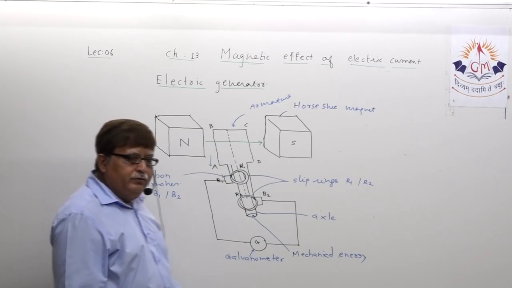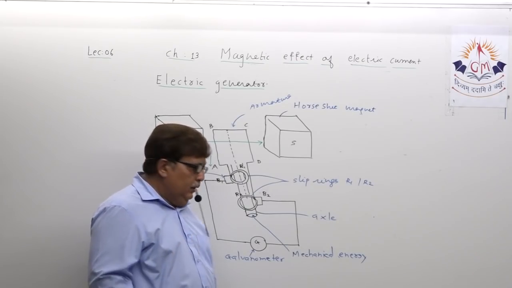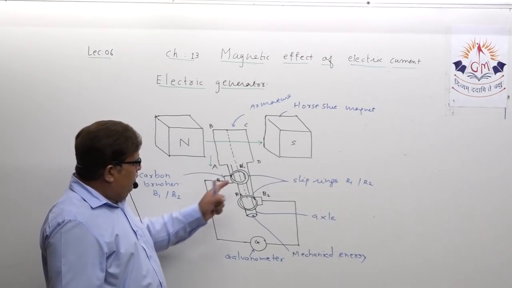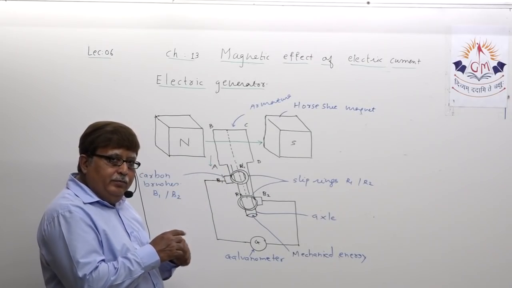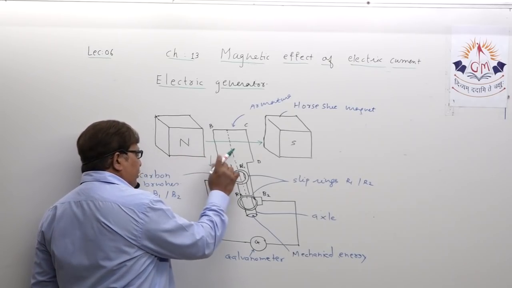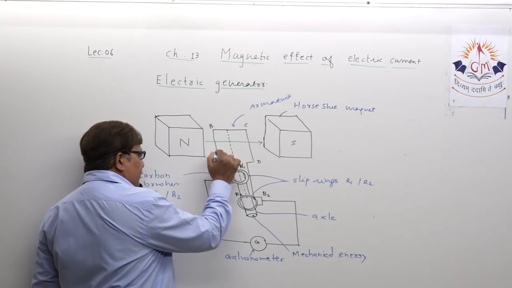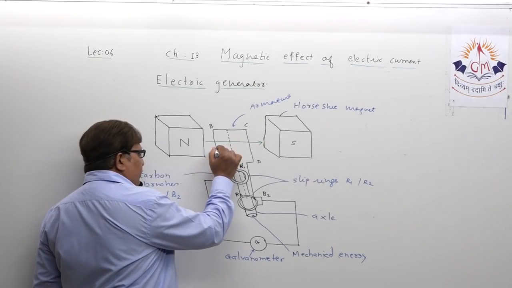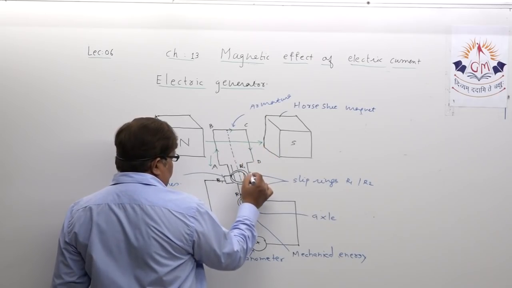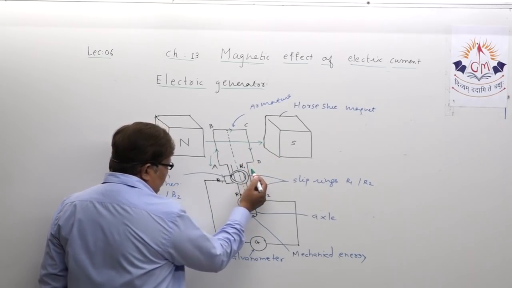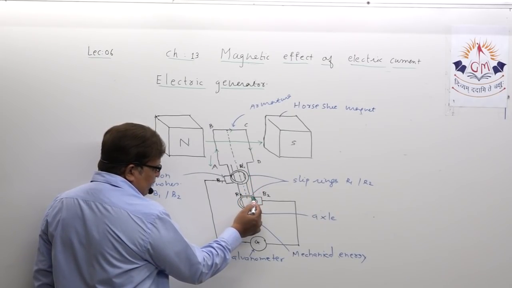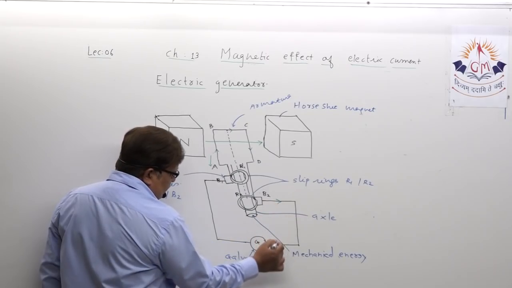Now what happens? The moment you start rotating this armature inside the magnet, you will see induced current is produced in the coil of wire, which is traveling from A to B, B to C, C to D, then to slip ring R2, then brush B2.